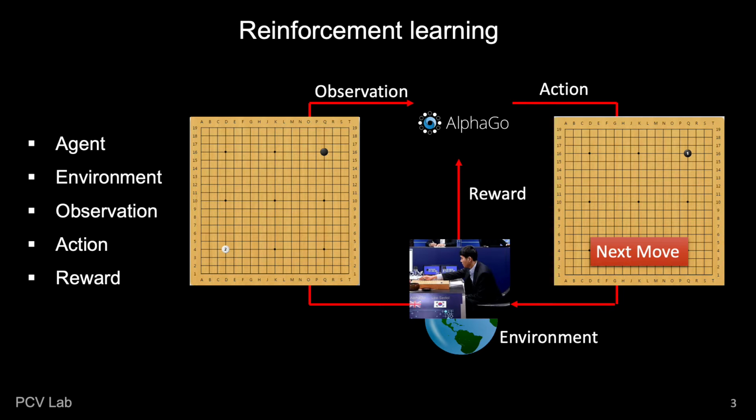First, the AlphaGo agent takes observation from the environment, which is the chessboard. Then the agent will take an action based on what it sees. The action in this case is to put the white or black markers at one of the grid intersections on the board. The environment in this case is the opponent. After taking the action, the opponent will emit the immediate reward to evaluate this action, and also emit the next state. So by repeating this process, the agent gradually learned how to play the Go game, that is, how to generate the maximum cumulative reward.